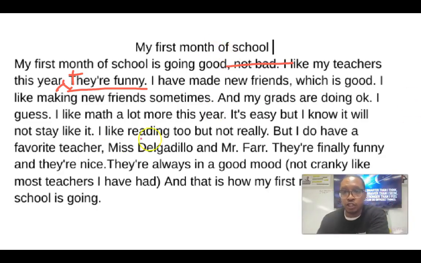But these really should be, like from here, bam, to here, really should be the same sentence. Now, also, do not start a sentence with and. So then you could just start with "my," because you're starting a new topic, so it doesn't have to say "and" onto that one. So my, and then this says grads. I'm certain they meant grades.